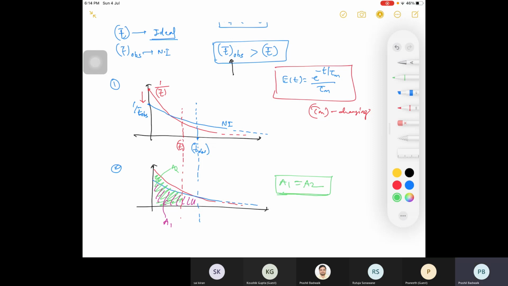Will it be equal or not? Yes, sir. It will be equal, because it is dividing your area into two equal parts. This was your first explanation. What about your second point?